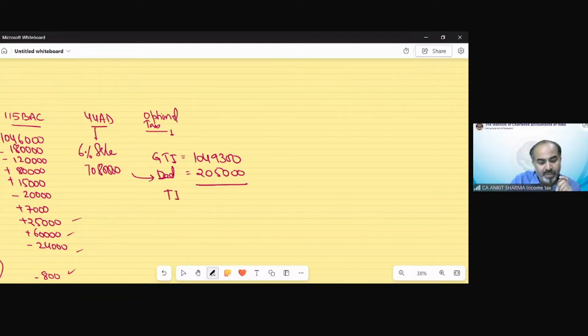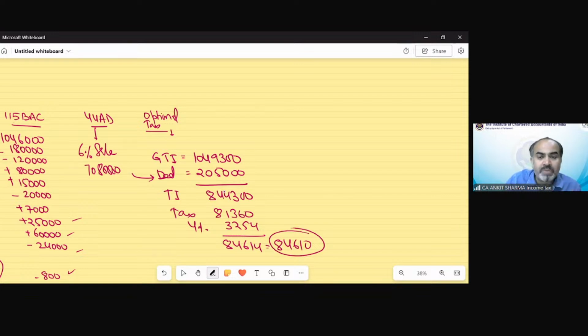And my TI would now be 844,300. And the tax would be 81,360. 4% cess would be 3,254, and total tax would be 84614, rounded off to 84610. So if we opt for the optional tax regime, we have to pay this much tax.